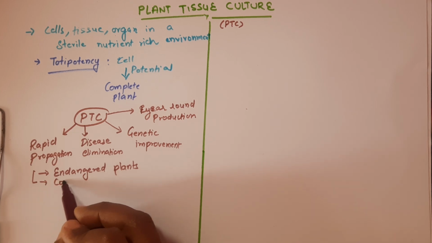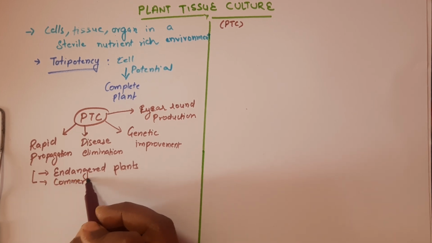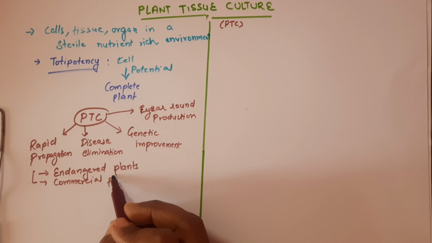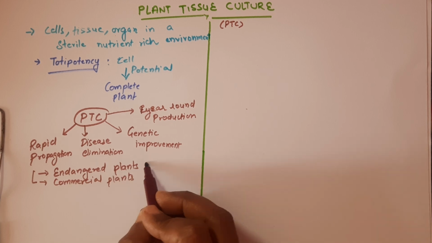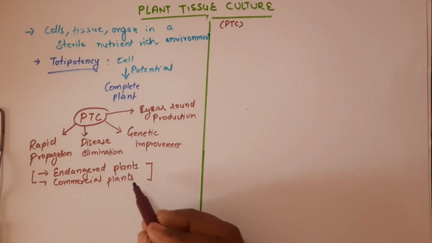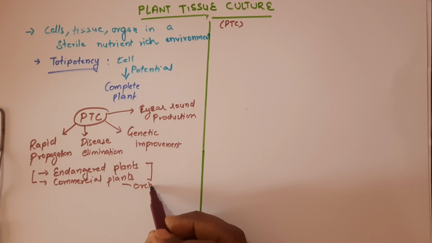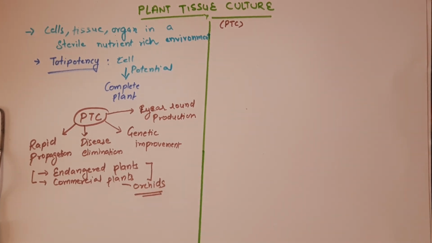Second, commercial plants. There are many commercially attractive plants required in very high quantity, like flowering orchids. They are in very high demand and very costly also. Plant tissue culture offers ease in multiplying them.